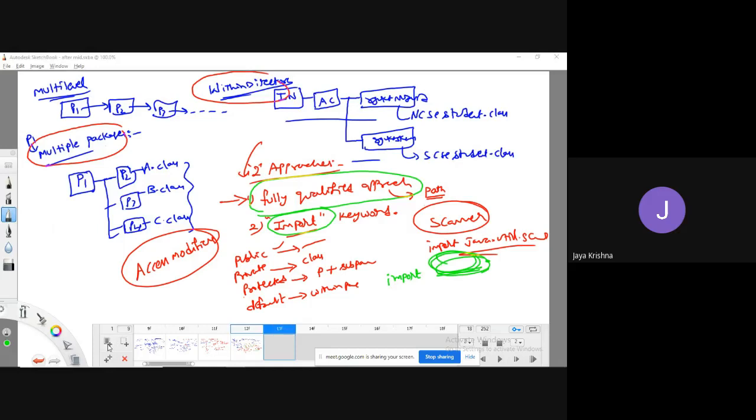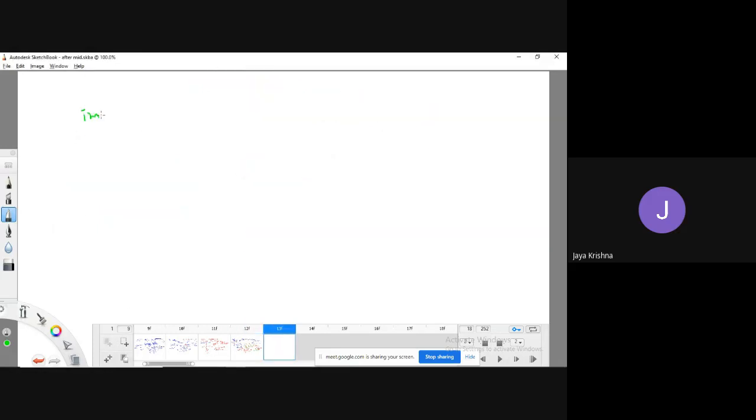If I am writing import java dot lang dot star, what is the meaning of this one? I want to import the files which are available in the Java folder, in the subfolder lang, all the files that are there, to load except subfolders. This is important, except subfolders.